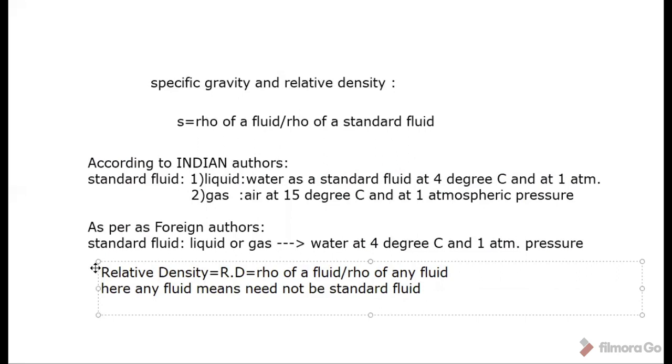The name itself is telling: relative density shows the relation of one particular fluid's density to another fluid's density. But here it may not be a standard fluid. That is the difference between relative density and specific gravity. I hope you are all clear of your doubt, so far you were having some confusion, and that is clear now, I think.